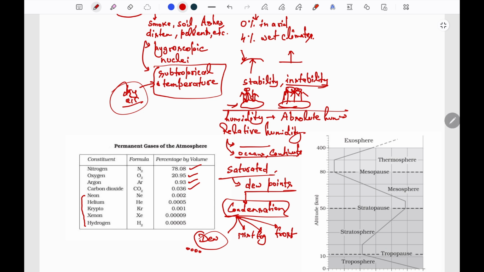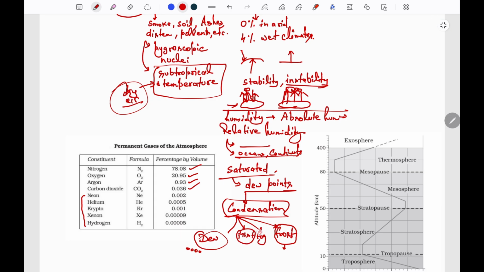And if the dew point is less than the freezing point, then the condensation will happen in the form of frost. That is, a small layer of ice will be formed on the cold surface. And the conditions required to form frost are the same as for dew.